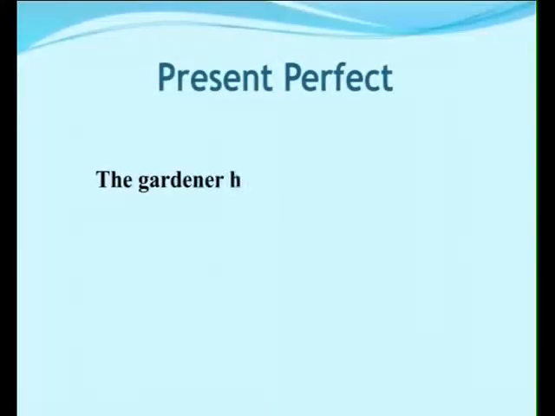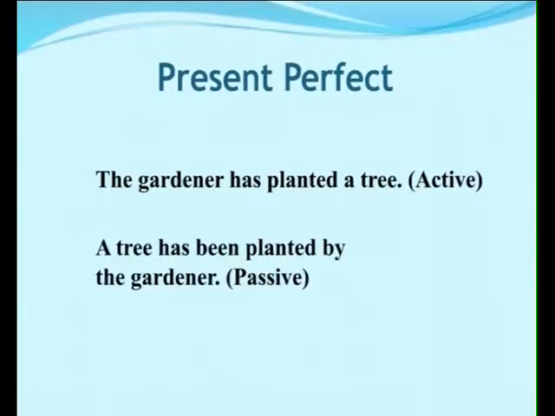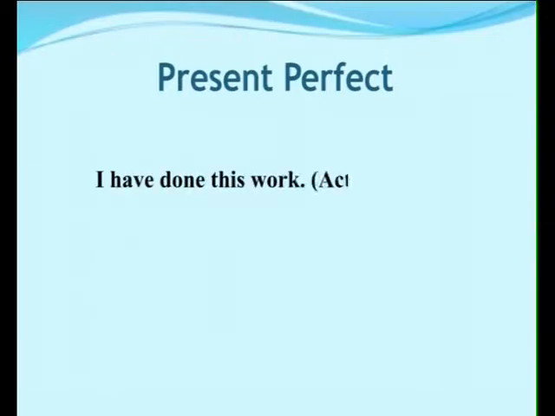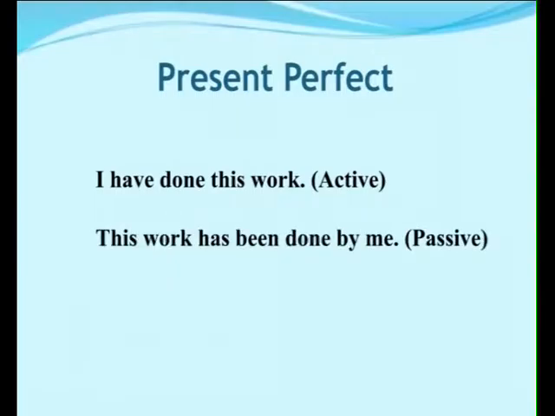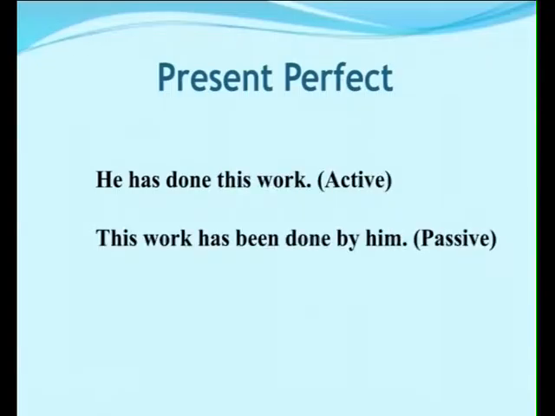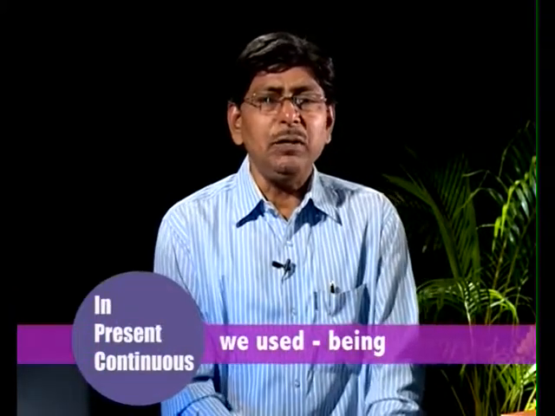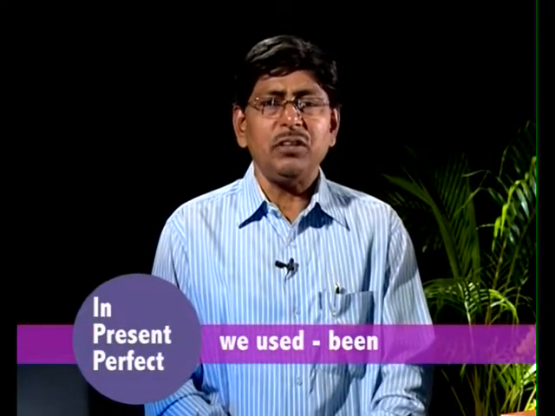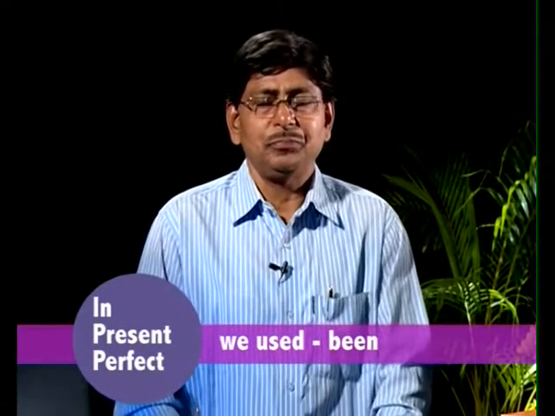And if it is present perfect, the gardener has planted a tree. So a tree has been planted by the gardener. I have done this work. This work has been done by me. He has done this work. This work has been done by him. That means in present continuous we used being, but in present perfect, we are using the word been, B-E-E-N, has been done.